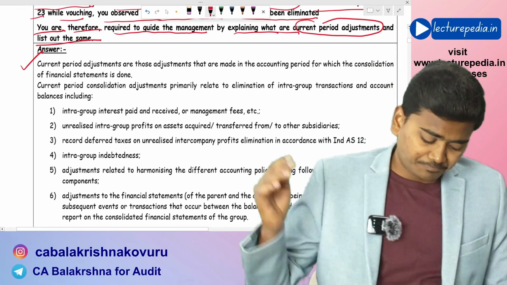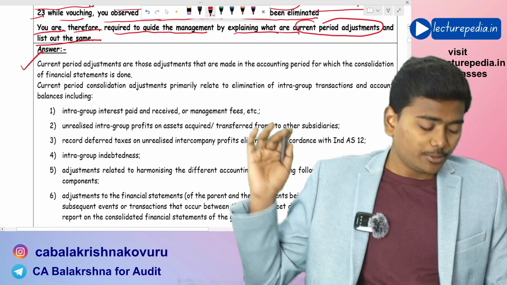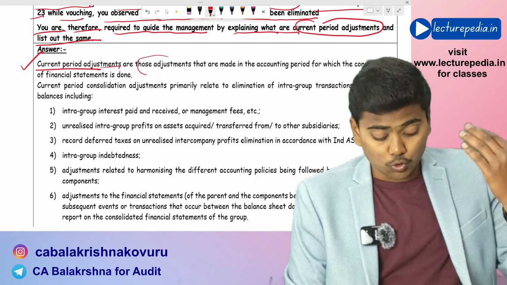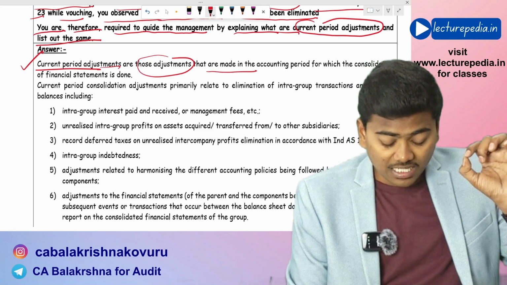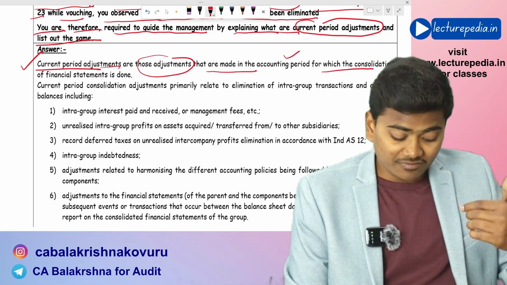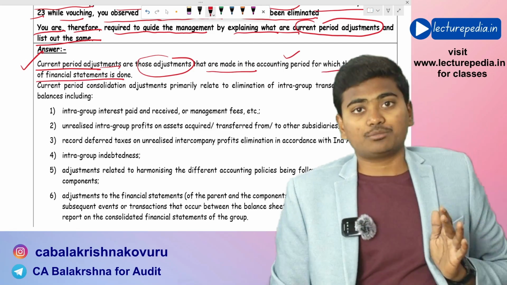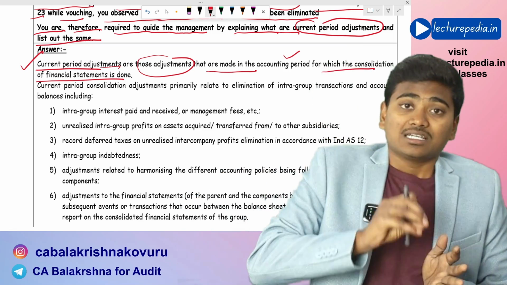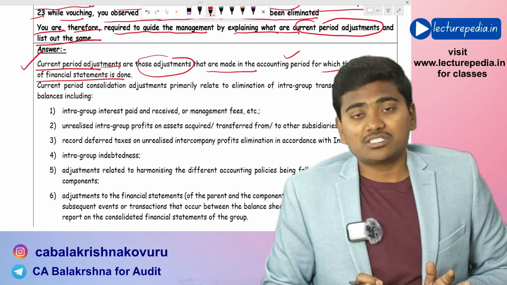So here you must explain what current period consolidation adjustments are. Current period adjustments are those adjustments that are made in the accounting period for which consolidation of financial statements is done. For each and every accounting period, these current period consolidation adjustments will be made.